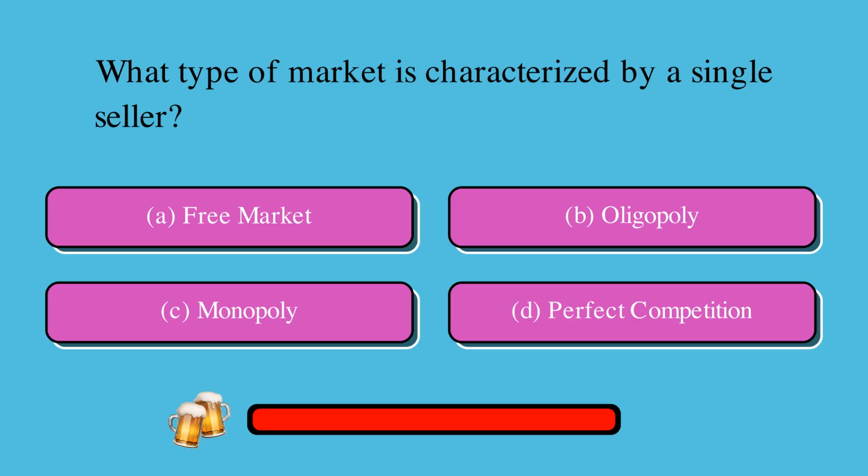What type of market is characterized by a single seller? Is it A, free market, B, oligopoly, C, monopoly, or D, perfect competition? The correct answer is C, monopoly.